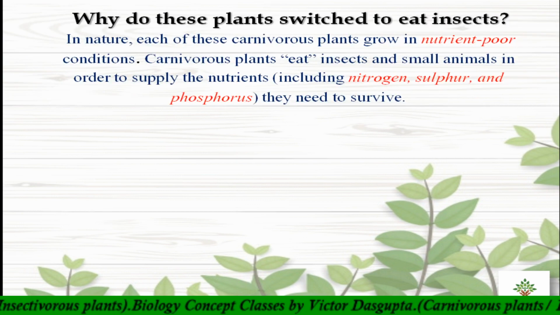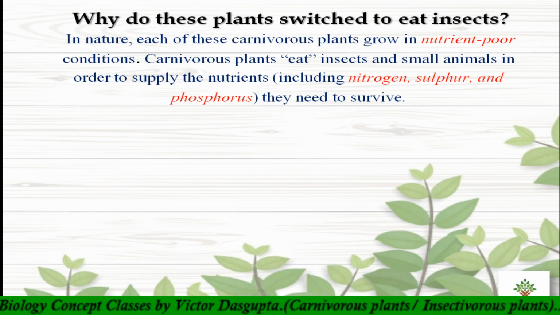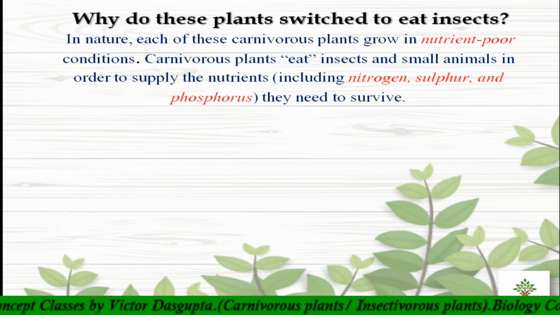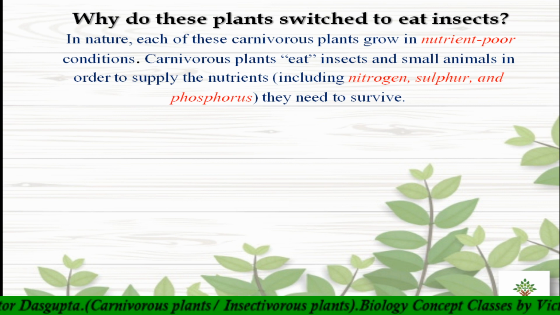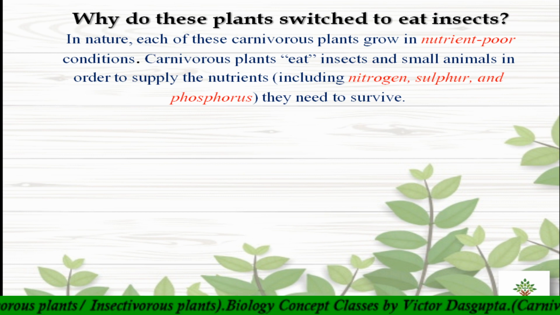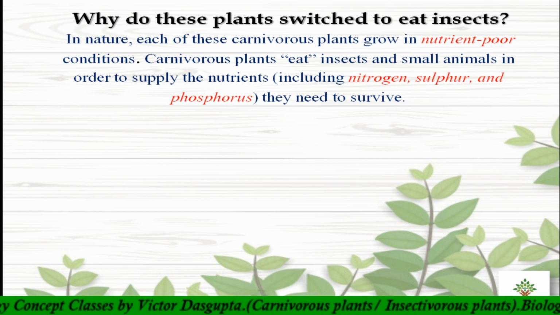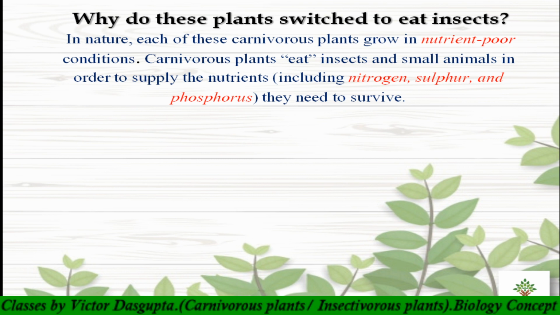So why do these plants switch to eating insects? What is their necessity? Basically, where they are growing, the soil is very low in nutrients. The place is deficient in nitrogen, sulfur and phosphorus. So for survival, what did the plants do? They evolved a mechanism to trap insects and get the nutrients from them.